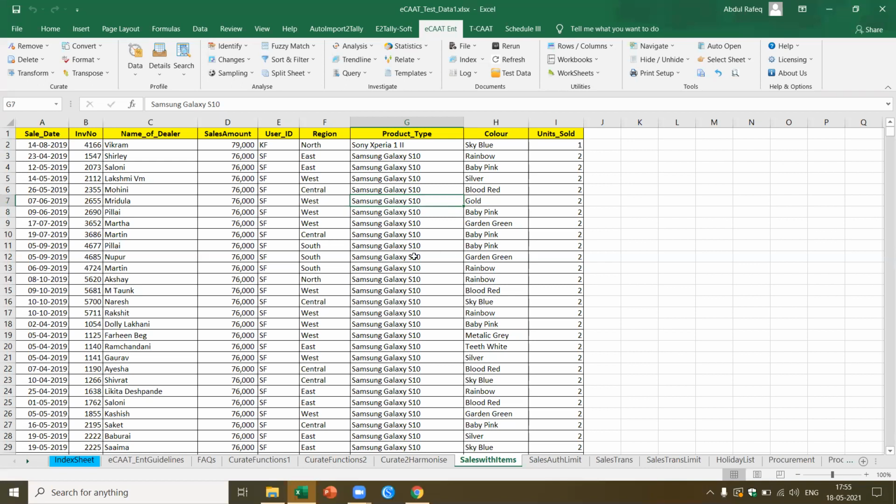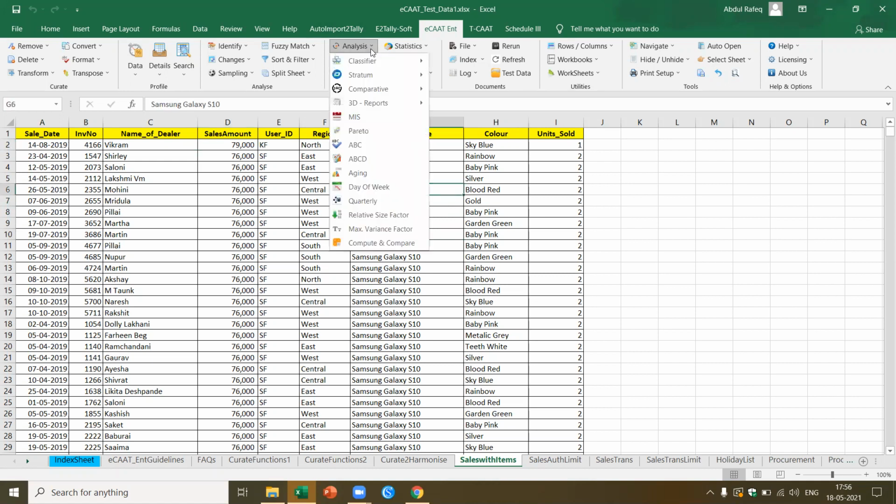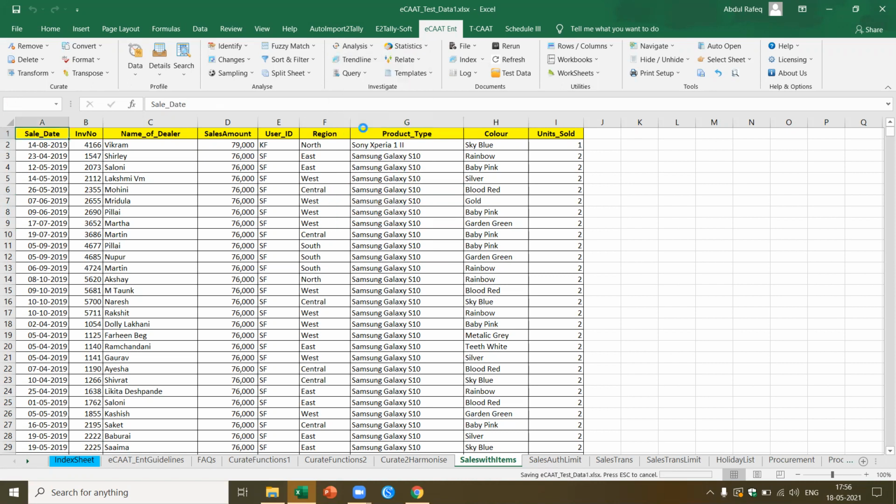Now let's say I want to do a Pareto analysis based on this. I want to look at this particular sales which happened, dealer wise, and I want to know who has bought the maximum. I can do an analysis based on the Pareto principle. I come to Pareto.